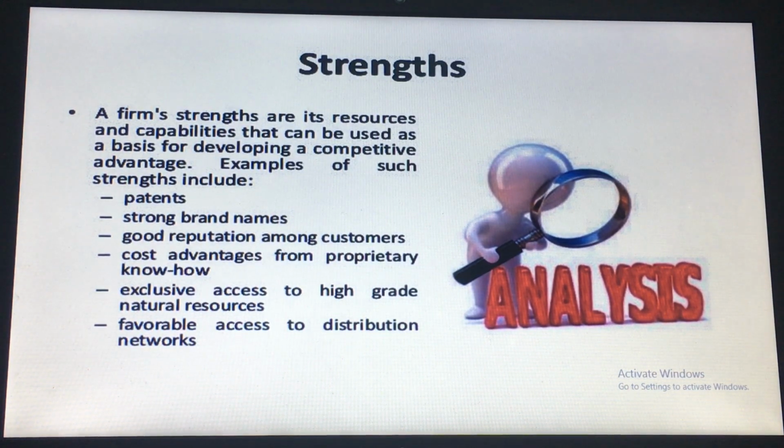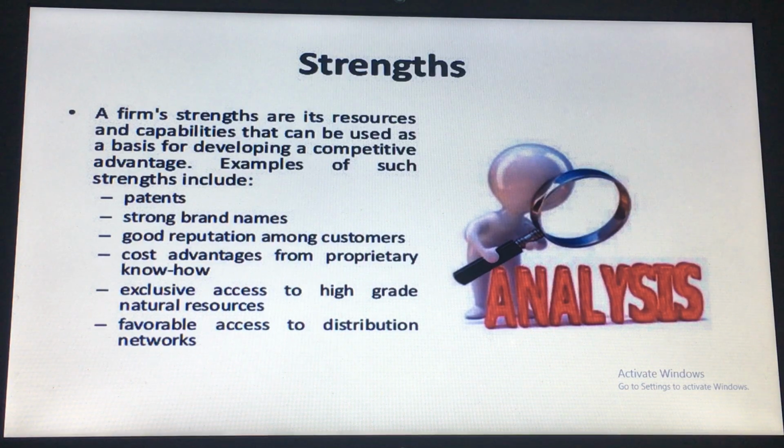So a firm's strengths are its resources and capabilities. In every firm, the human resources are the most valuable assets of our organization, and next come our raw materials. From where we are getting raw material and from where we are getting the human resource, that should be considered. That can be used as a basis for developing a competitive advantage. So our human resource is the ladder from which we can reach our success, and we will take the competitive advantage according to the resources we have and the capabilities we have.